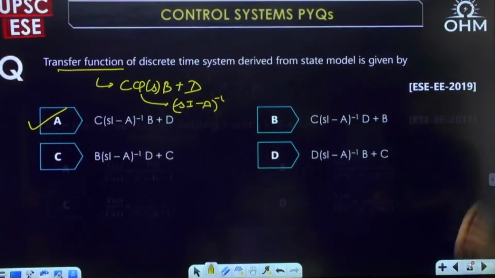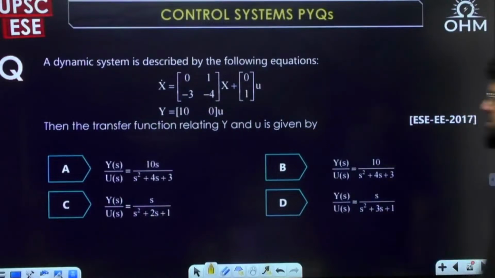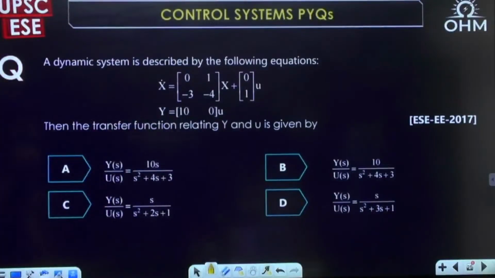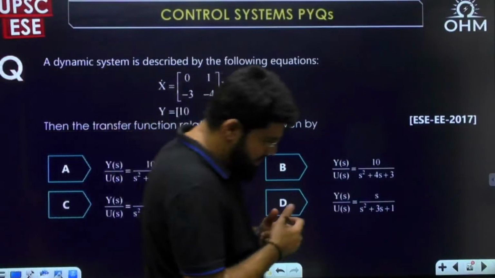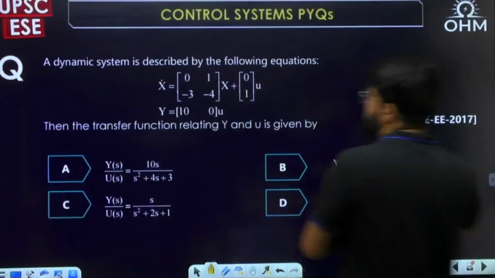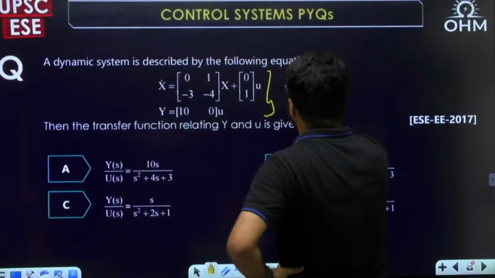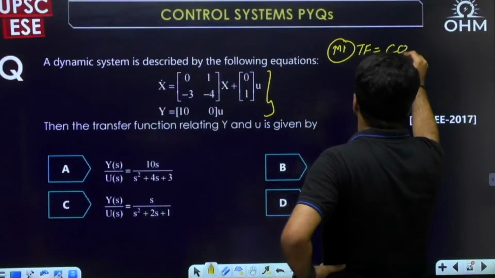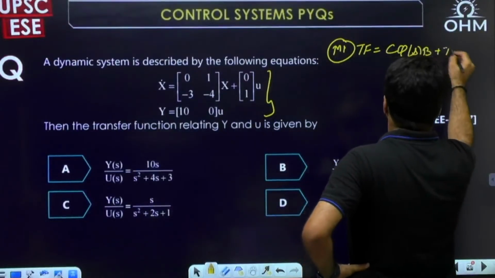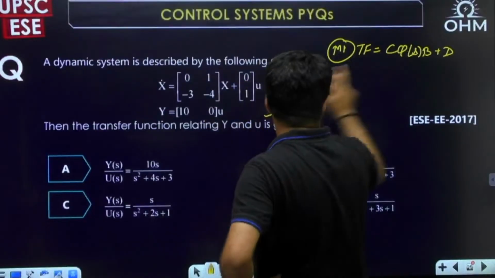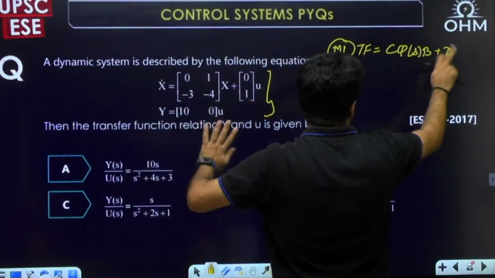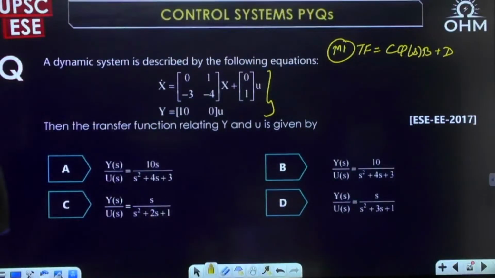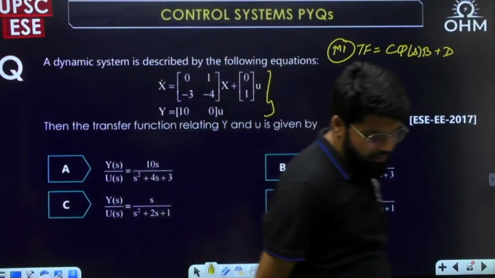Next question. Given the state space model x dot equal to Ax plus Bu, y equal to Cx, what is the transfer function? Now see, let's talk about some more techniques. If this is the transfer function asked, there are two methods to solve it. Method number one, the formula I told you: transfer function equal to C phi(s) B plus D, where C is given, B is given, phi(s) you calculate with the help of the A matrix, and D is null here. That calculation has to be done. That is the first method.